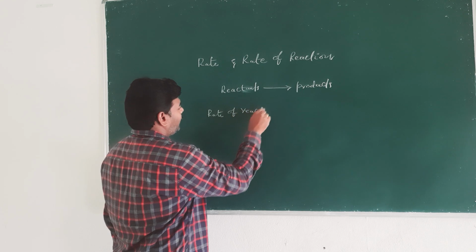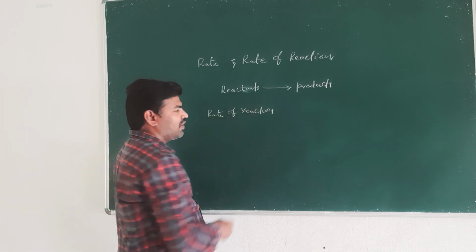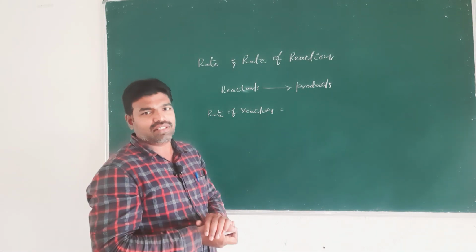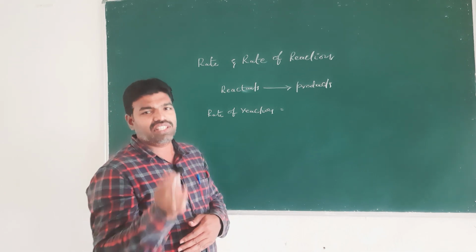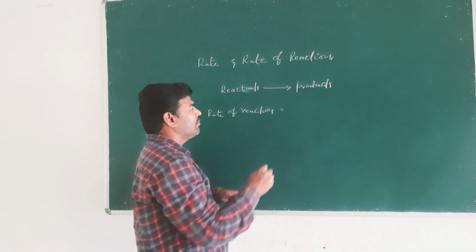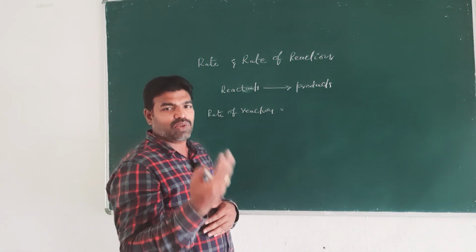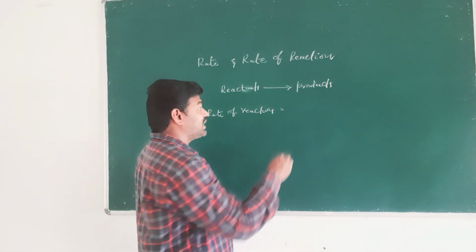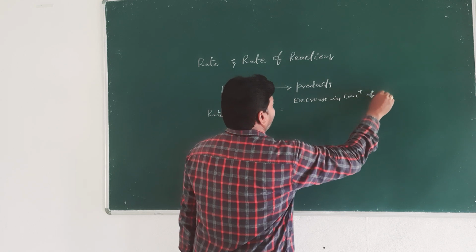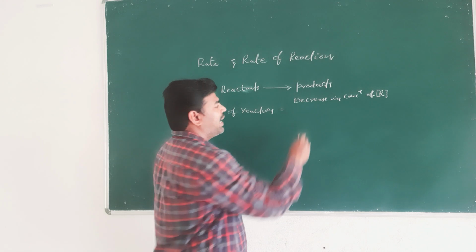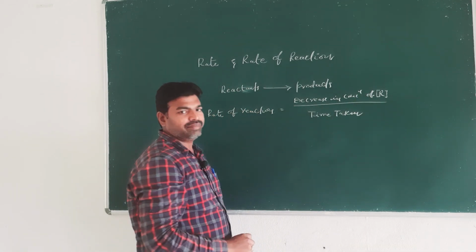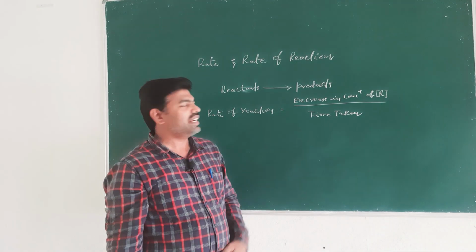When we consider the rate of reaction in terms of reactants, it is nothing but the decrease in concentration of reactants, where concentration is represented with square brackets, by time taken.